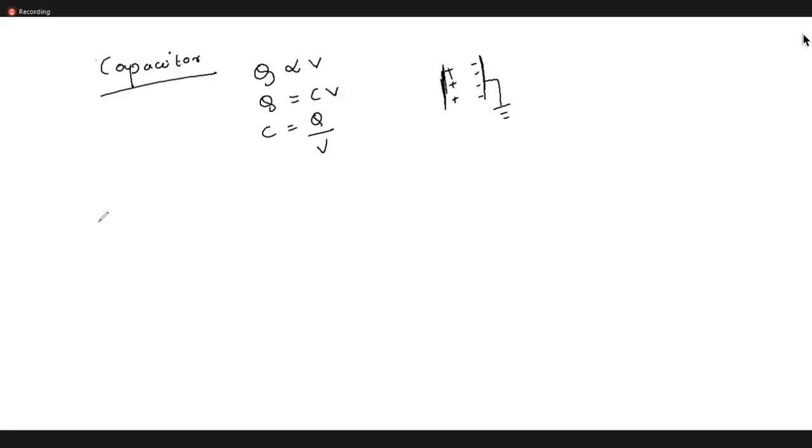Ma'am, it's A epsilon naught by d. Yes, A epsilon naught by d. Epsilon naught, yes. What is epsilon naught? It is the permittivity of free space.